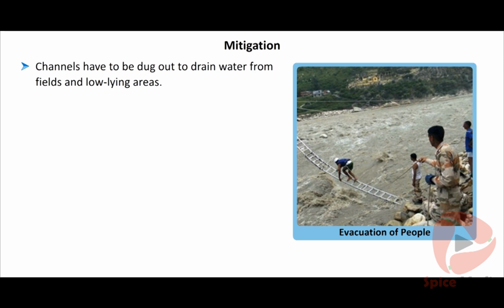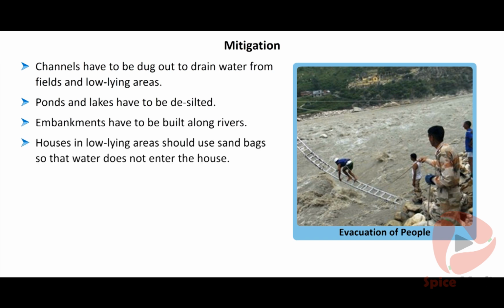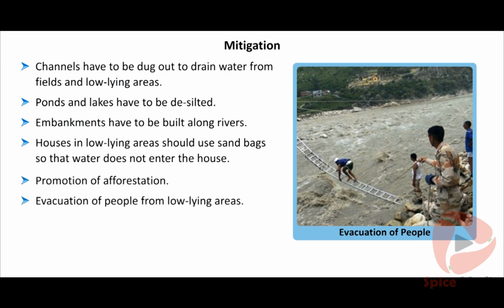Mitigation: channels have to be dug out to drain water from fields and low-lying areas. Ponds and lakes have to be desilted. Embankments have to be built along rivers. Houses in low-lying areas should use sandbags so that water does not enter the house. Promotion of afforestation. Evacuation of people from low-lying areas. Orientation of students in rescue operations.